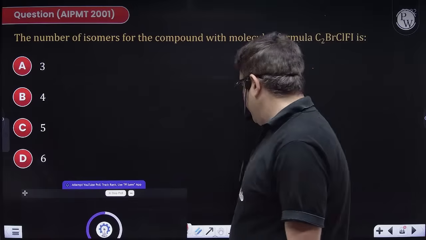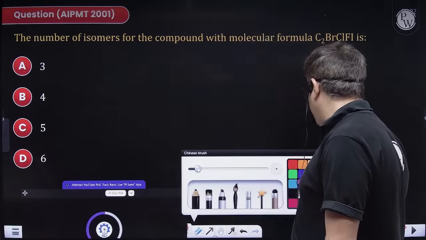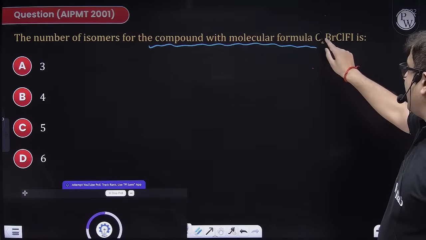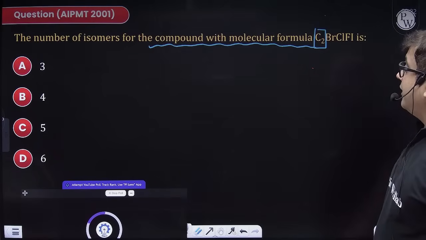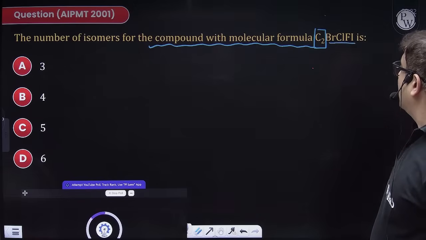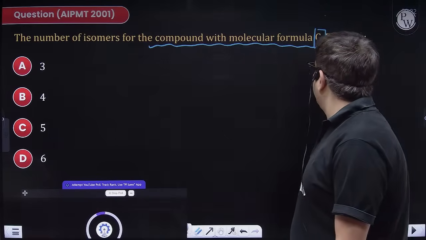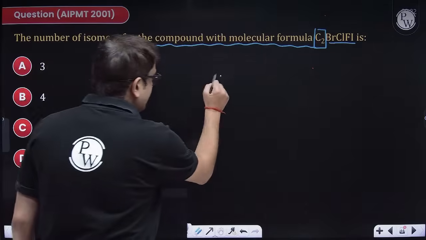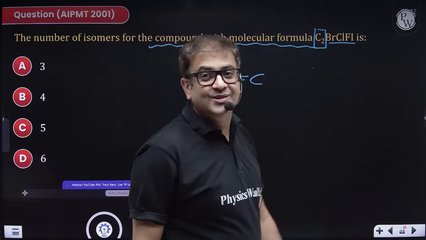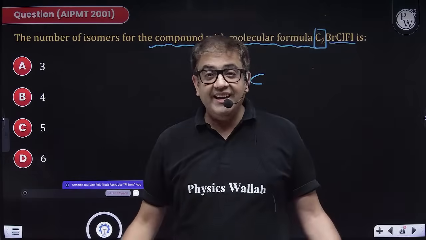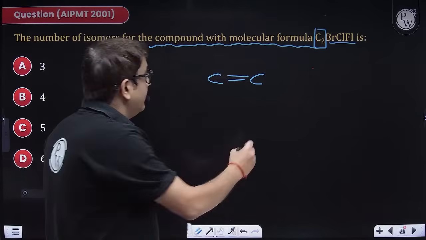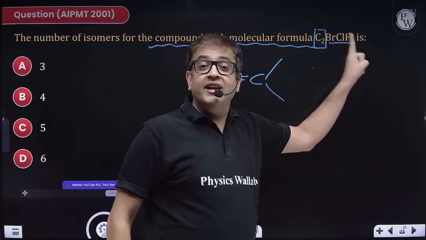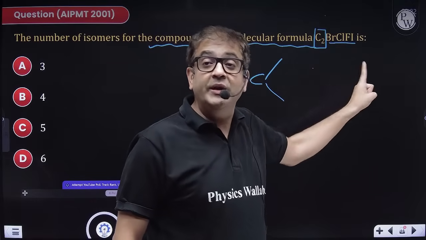The question says you have to give me the number of isomers for the compound with this molecular formula. I have 2 carbons and bromine. If I'm having 2 carbons, how can I satisfy their valency? It needs to have a double bond. Now, sir, the 4 branches that we are having are iodine, chlorine, bromine and fluorine.